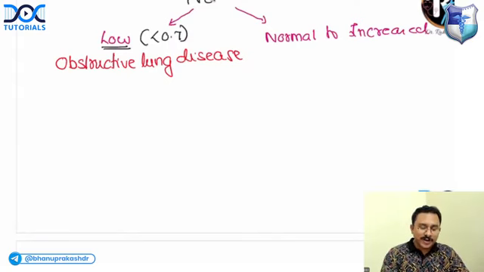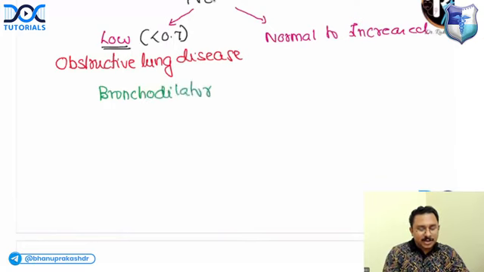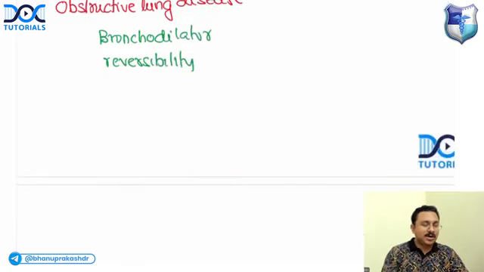So how to differentiate whether it is asthma or COPD? Now you have to see whether there is bronchodilator reversibility. That means you are giving a bronchodilator, and is there a reversibility or not?